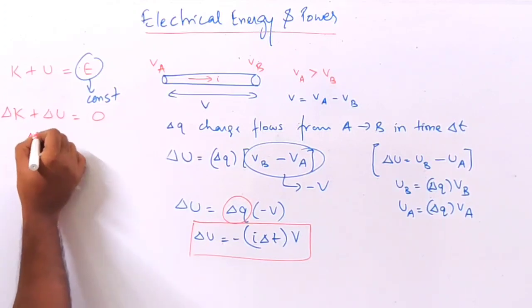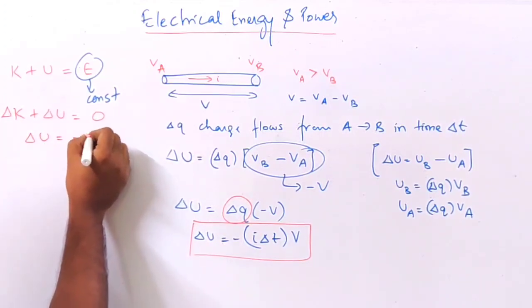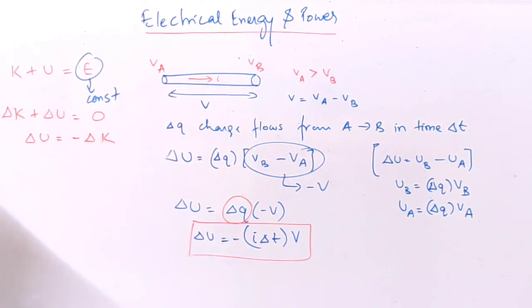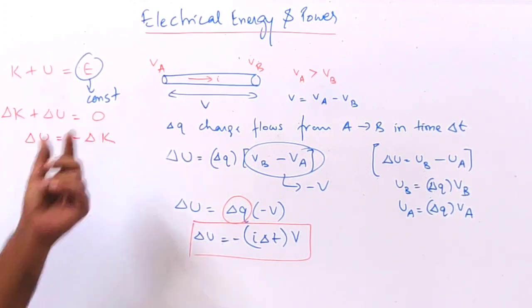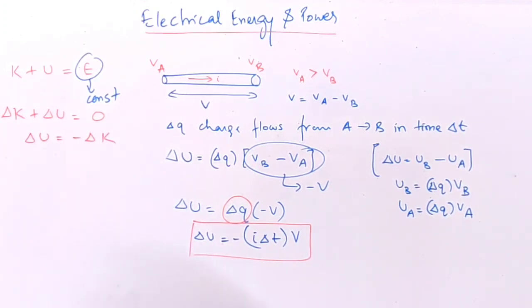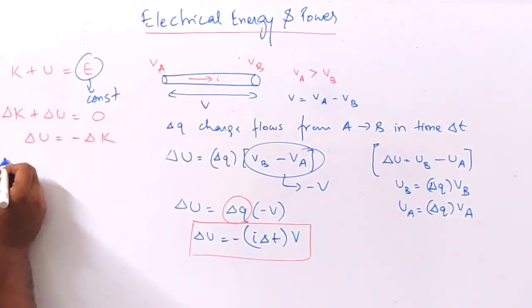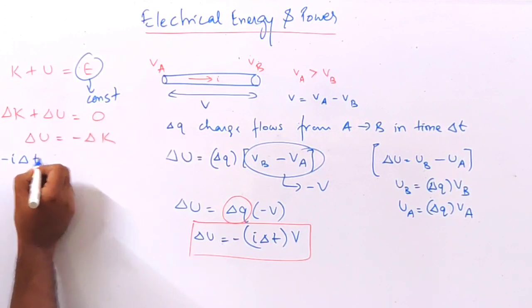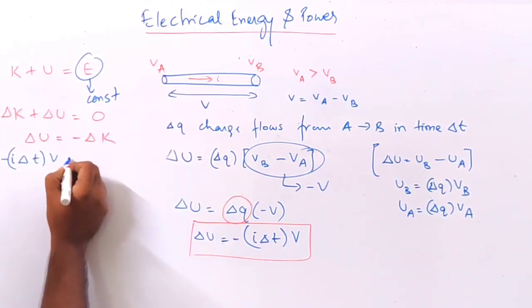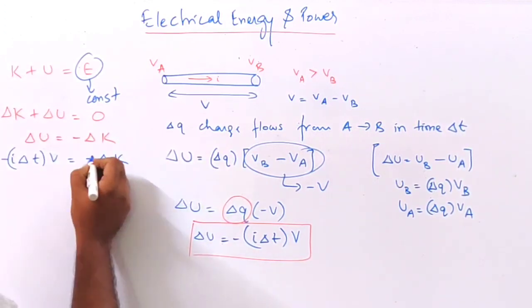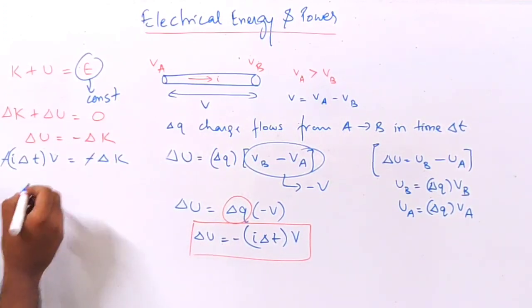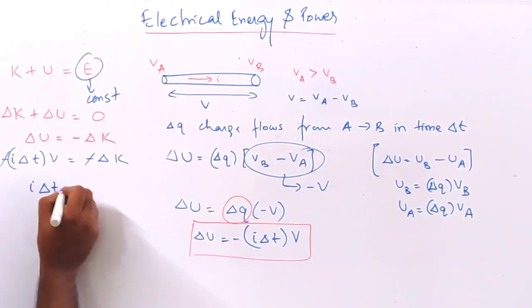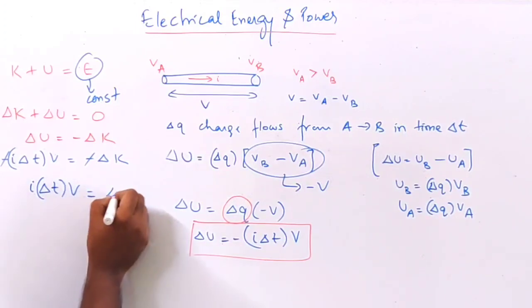So that means delta U is equal to minus delta K. Change in potential energy is equal to negative of change in kinetic energy. Okay, so that means this negative sign shows that if one quantity is increasing, the other quantity is decreasing. So delta U is this quantity, so minus I delta T times V is equal to minus delta K. So this minus sign gets cancelled. So I delta T times V is equal to delta K.